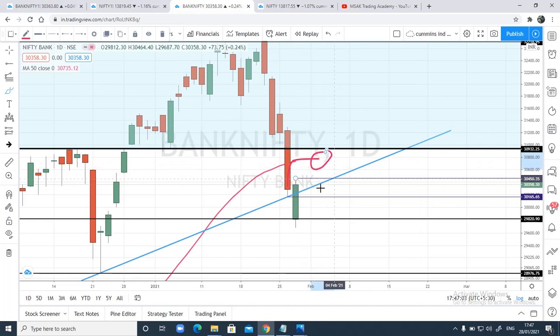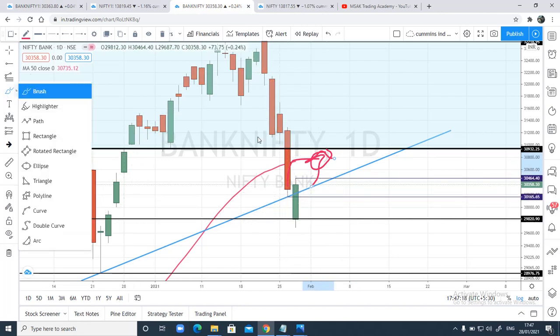This is a simple analysis that I have on Bank Nifty as well. The reason I am bullish is because it has been holding this trend line again, and we can see today's closing is above the trend line, right? In case I have to see a bearish move, that will be only below today's low, which is very far.